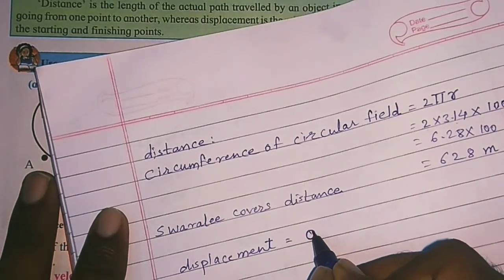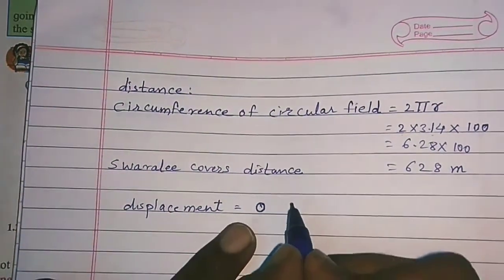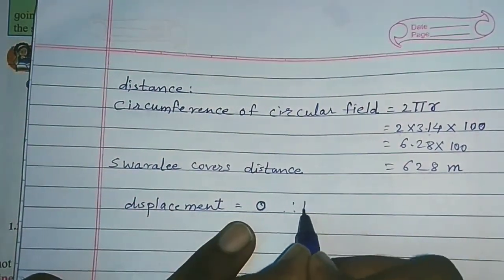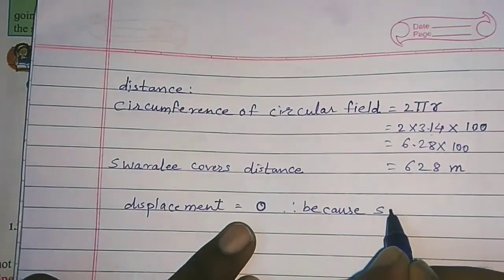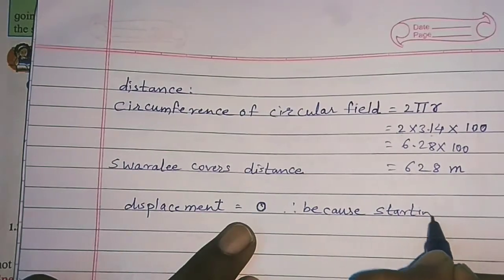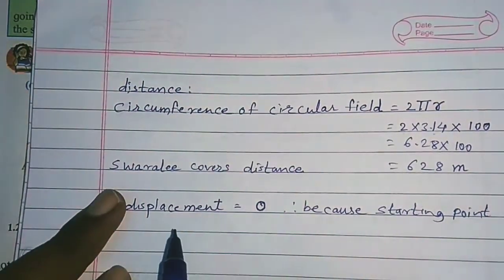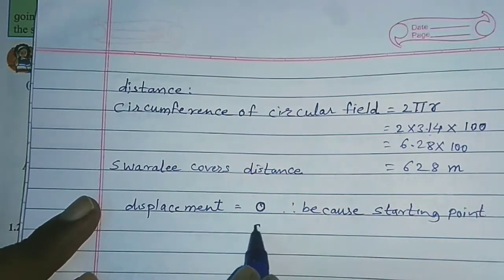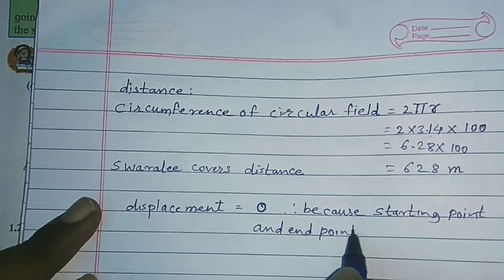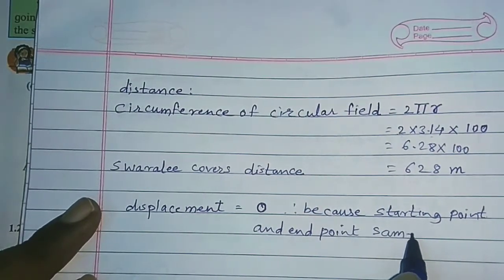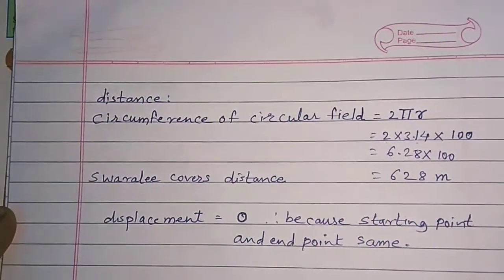So displacement is 0 because starting point and end point are the same.